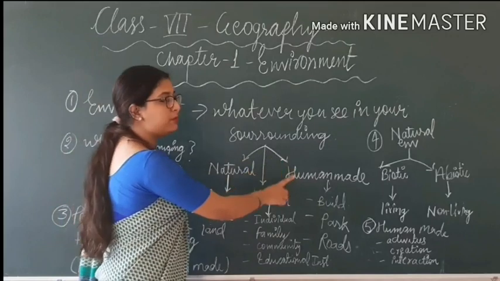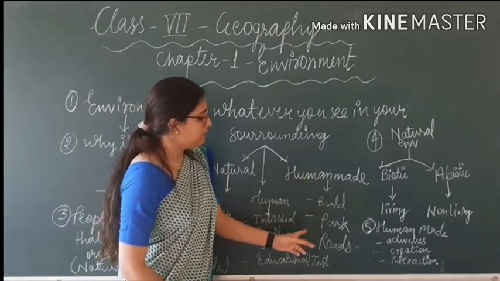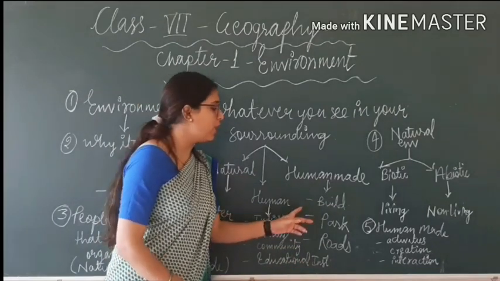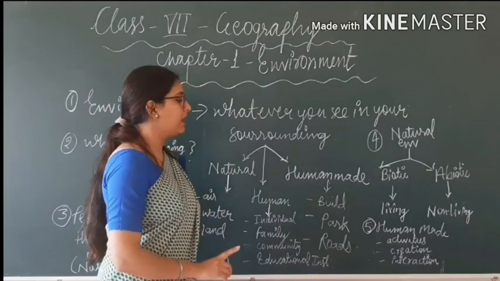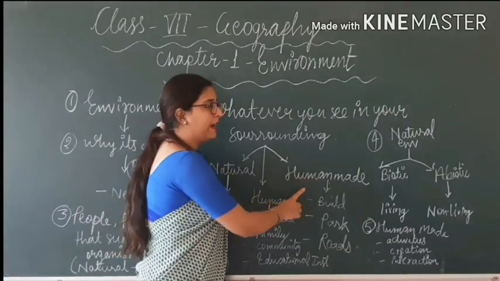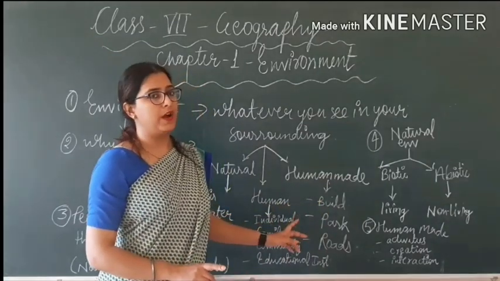And what is human made environment? Human made environment is buildings, parks, roads. These all things we observe in our surrounding, but these are made by the humans. That is why it is known as human made environment.